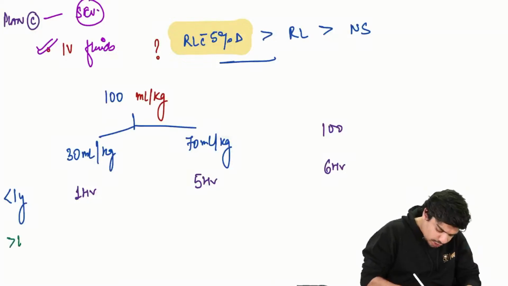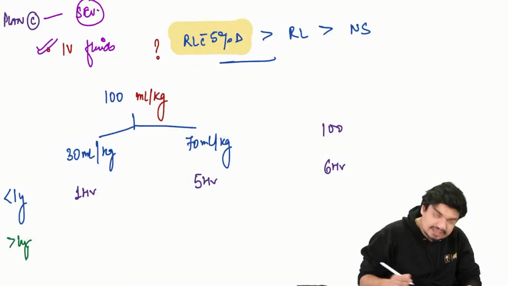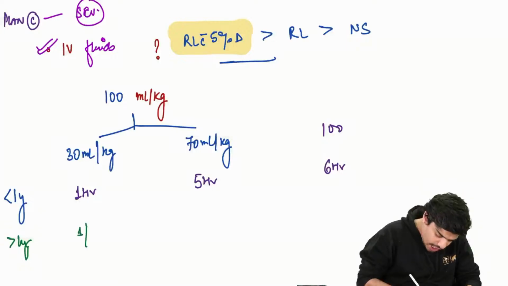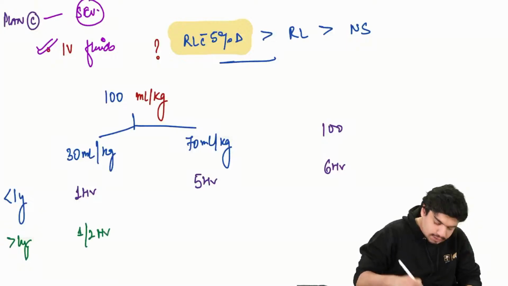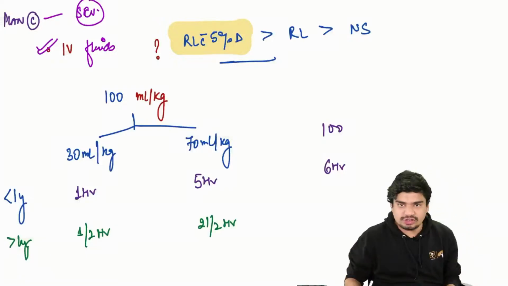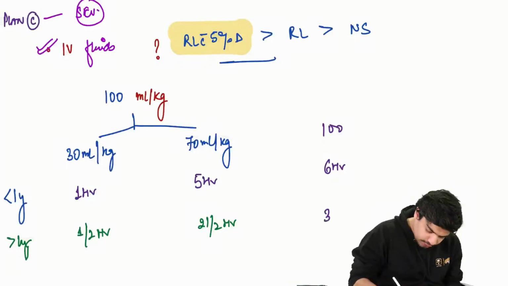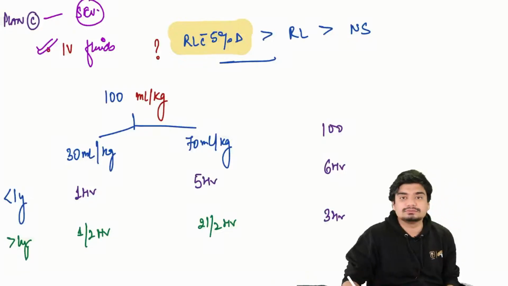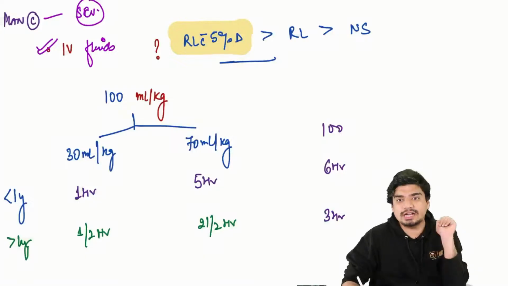If the child is more than 1 year old, then this 30 ml per kg is given over half an hour. The remaining 70 ml per kg is given over 2.5 hours, so that the entire 100 ml per kg is given over 3 hours. This is as far as severe dehydration is concerned.